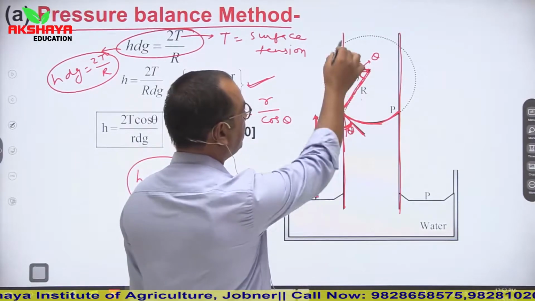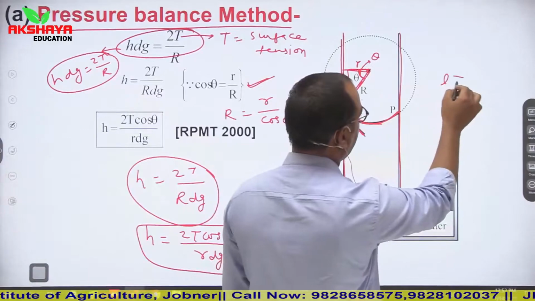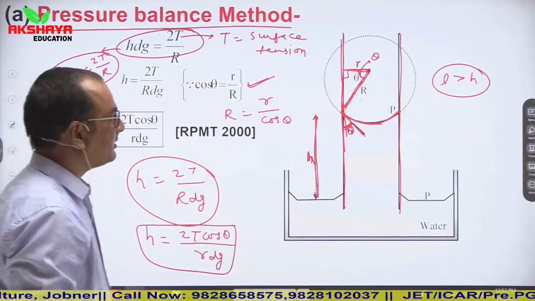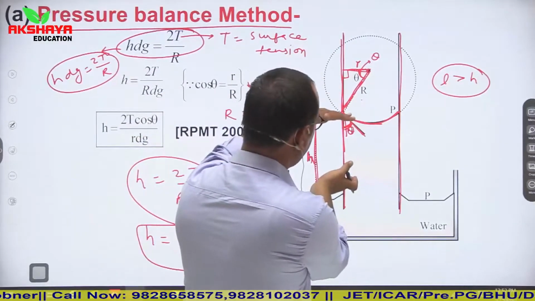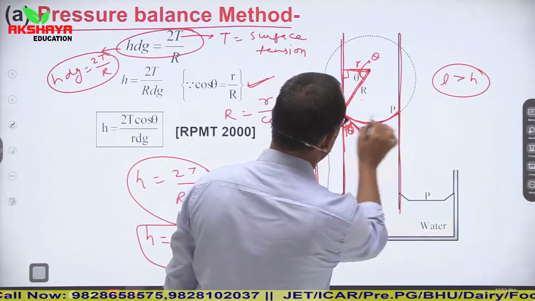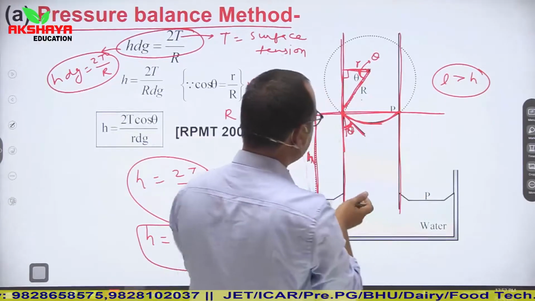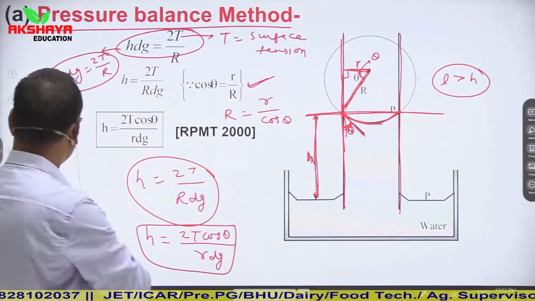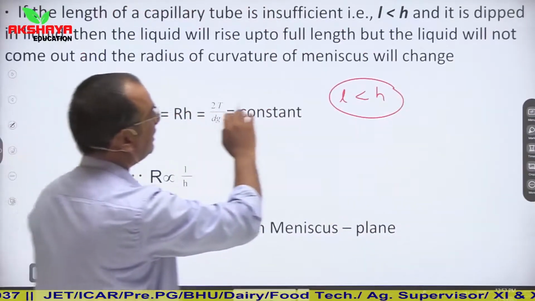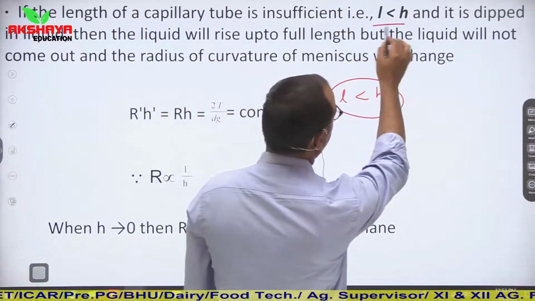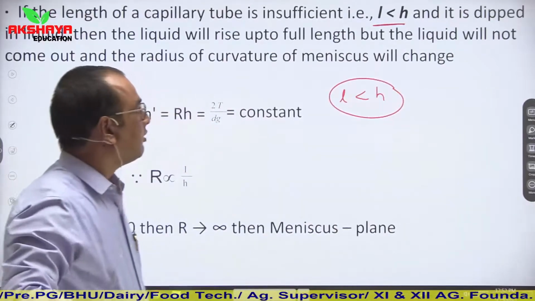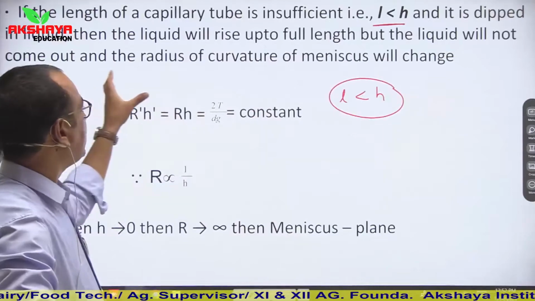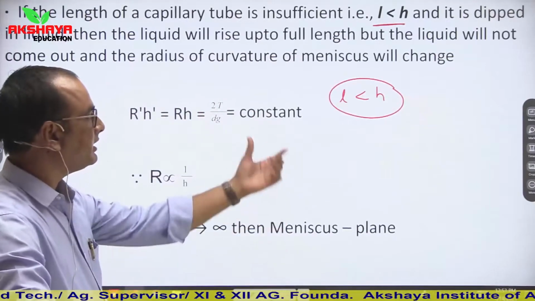Here the length of the capillary tube L is greater than h. Now we consider that if L is less than h, then the water will rise up to the full length, but the liquid will not come out and the radius of curvature of the meniscus will change.